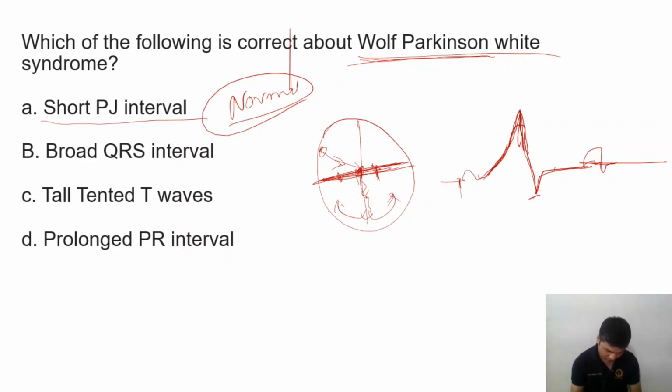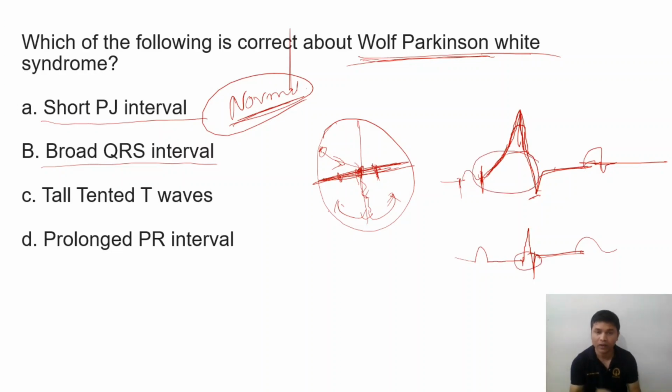PJ interval will be normal, no change. Broad QRS interval, yes, there will be a broad QRS. So this is the Q in QRS. Normally, this is the PQRS. Suppose this is the Q, so QRS, and then T. So this is actually broad here. So a broad QRS complex. So the answer is here. This is correct. Which of the following is correct?